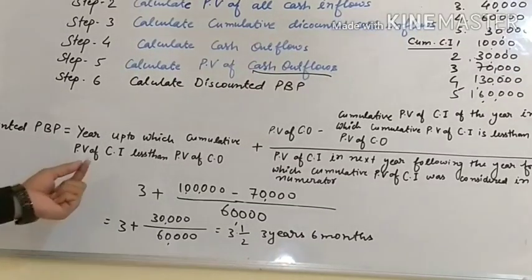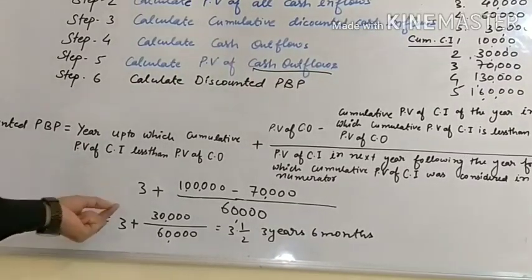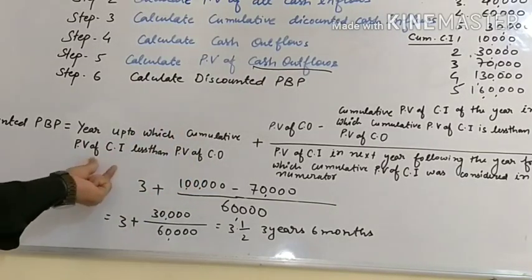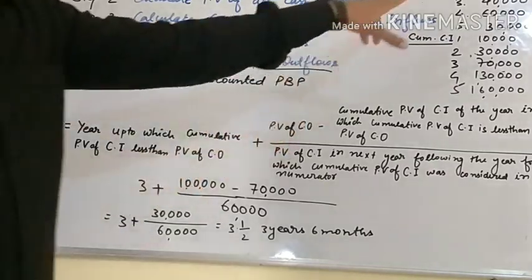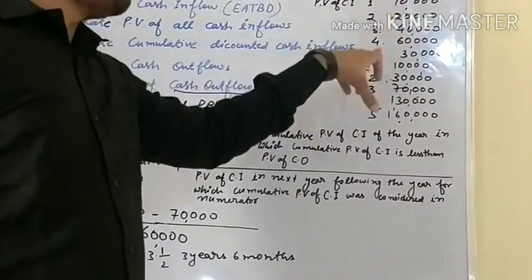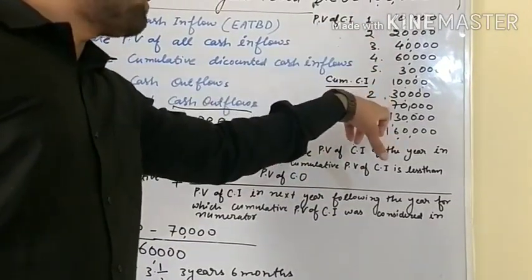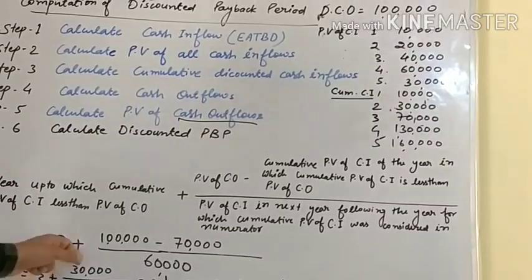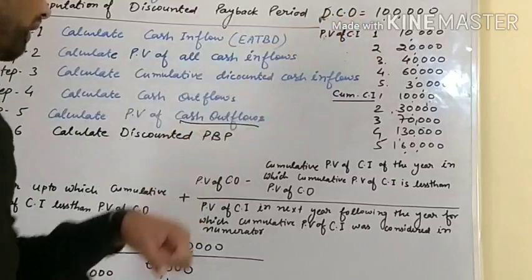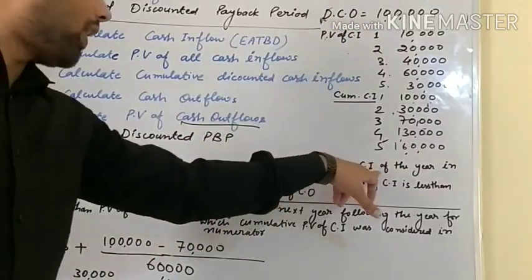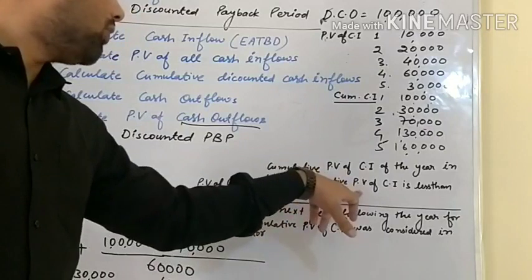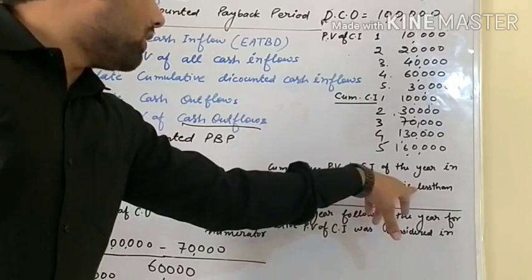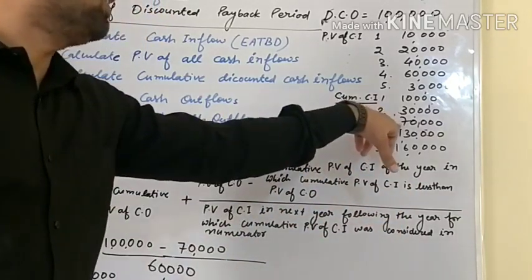First, we have to take the year in which cumulative PV of cash inflow is less than PV of cash outflow. We can see here our discounted cash outflow is 1 lakh and cumulative cash inflow is 70,000, which is less than 1 lakh. We will write the year is third, plus PV of cash outflow, that is 1 lakh, minus cumulative PV of cash inflow of that year, that is 70,000.